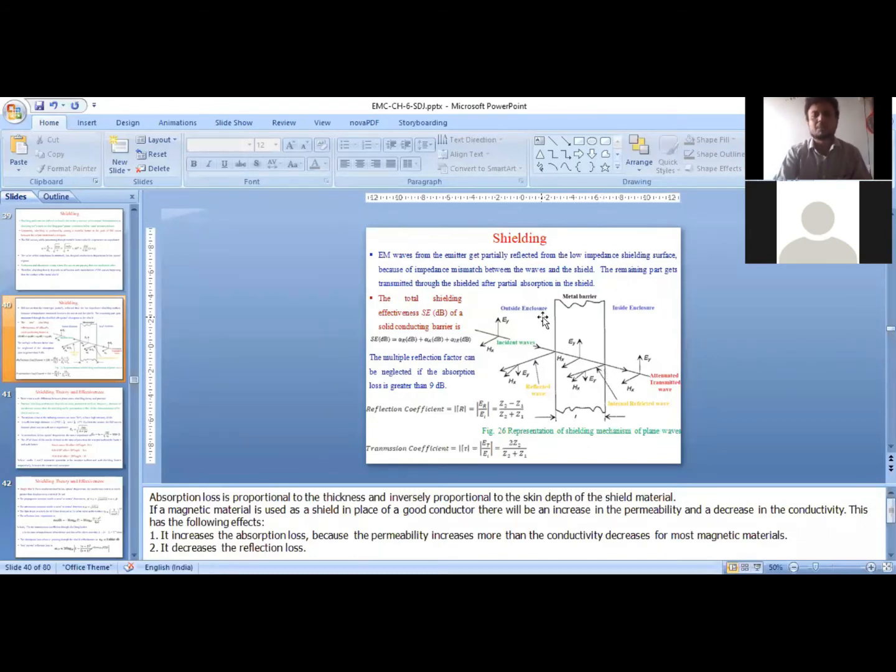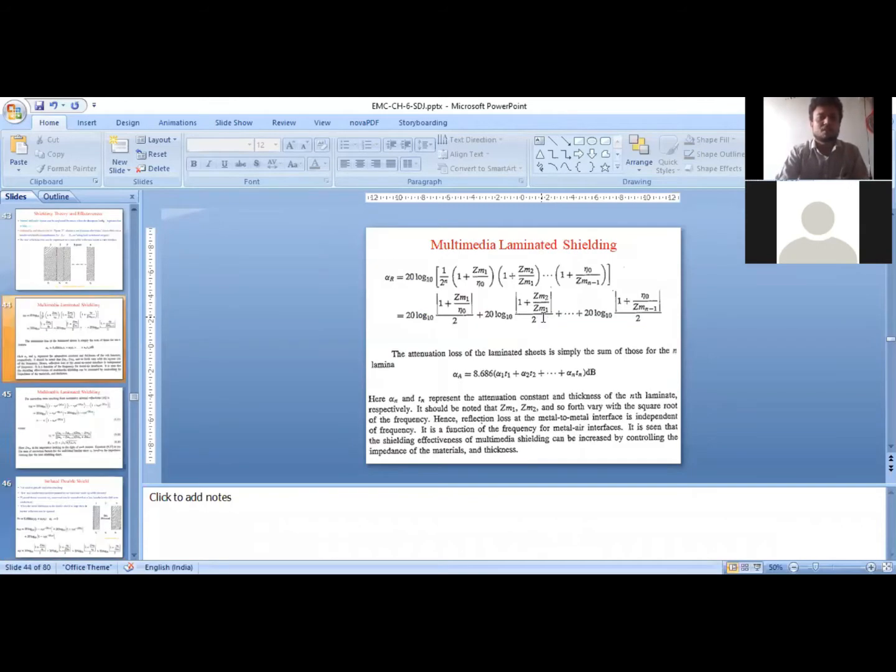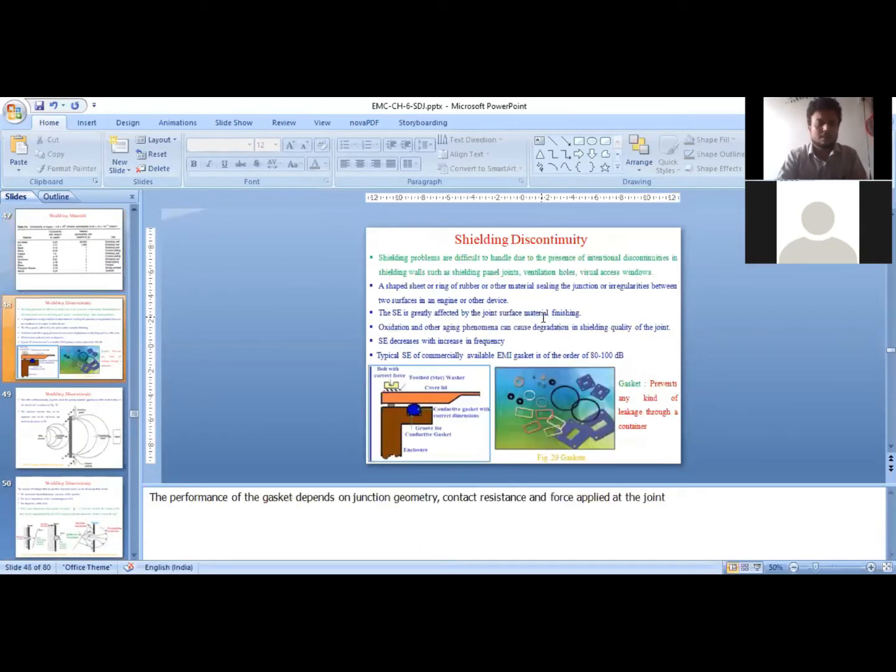So instead of one magnetic material, one can use multiple magnetic materials also to improve the shielding properties or shielding effectiveness. Then we have also discussed the different types of shielding discontinuities. The bonds that we are using to prevent the leakage of energy from one surface to other surface also cause some of the losses. That may happen due to improper bonding. So these are the various types of bonds which are used for surface matings, or whenever there are irregularities in the surfaces, two conducting surfaces of a device.